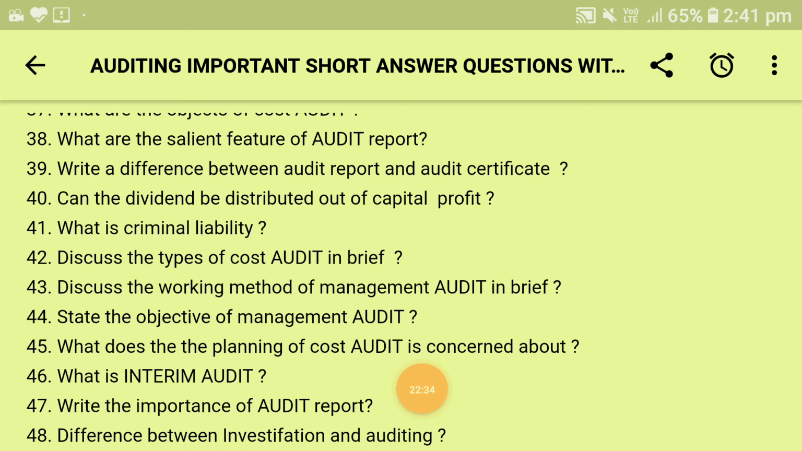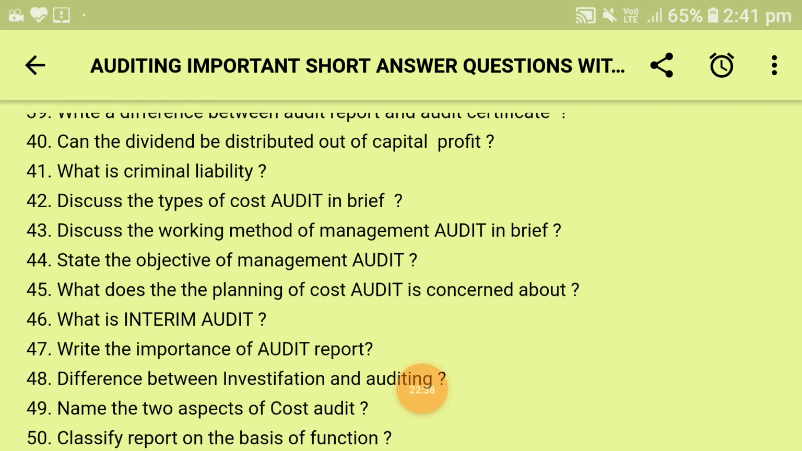Next is state the objectives of management audit. First is to determine the efficiency of management. Second, to check whether the actual plans are in line with the standard plans or not. Third, to review the organization structure and identify the weaknesses. Fourth, to determine the overall standard of the management performance. And the fifth, to help in establishing effective relationship with outside persons.